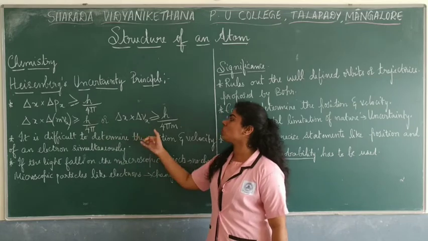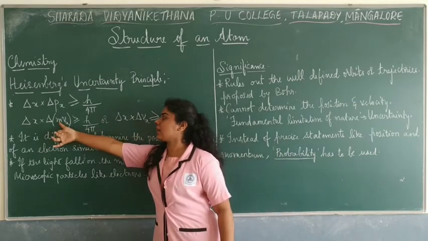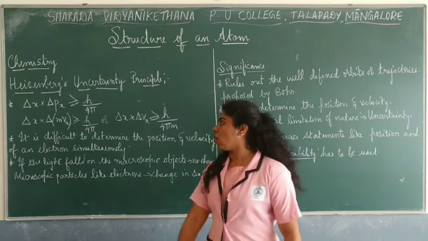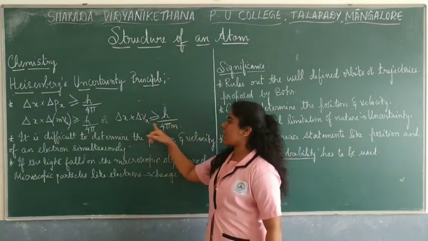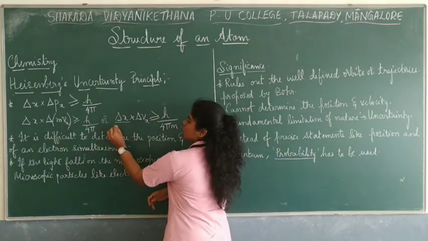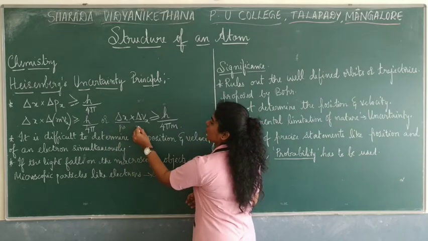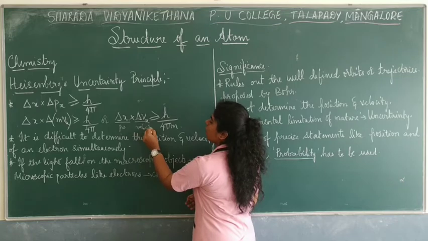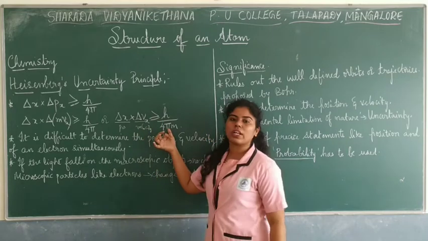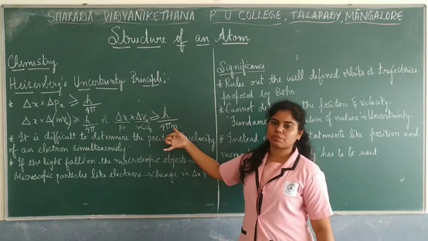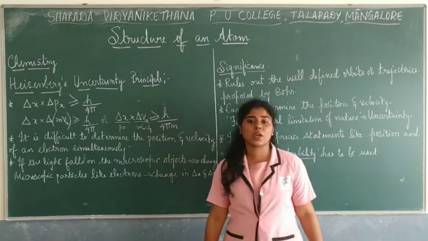You can also rearrange it, taking the mass m, because the mass of a particle is constant, to this side, and we write delta x, the position of a particle, into delta vx, the velocity, is greater than or equal to h by 4 pi m. So m comes here. This is the equation he gives.